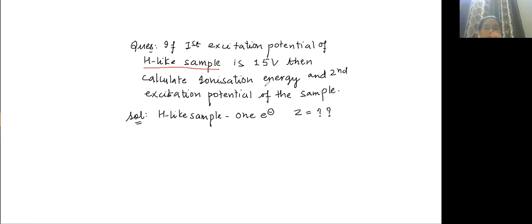Okay. Now first excitation potential is given as 15 volt. What is the formula of first excitation potential? We know that delta E is equal to 13.6 Z square into 1 upon N1 square minus 1 upon N2 square. So what is N1 and what is N2 for first excitation potential?